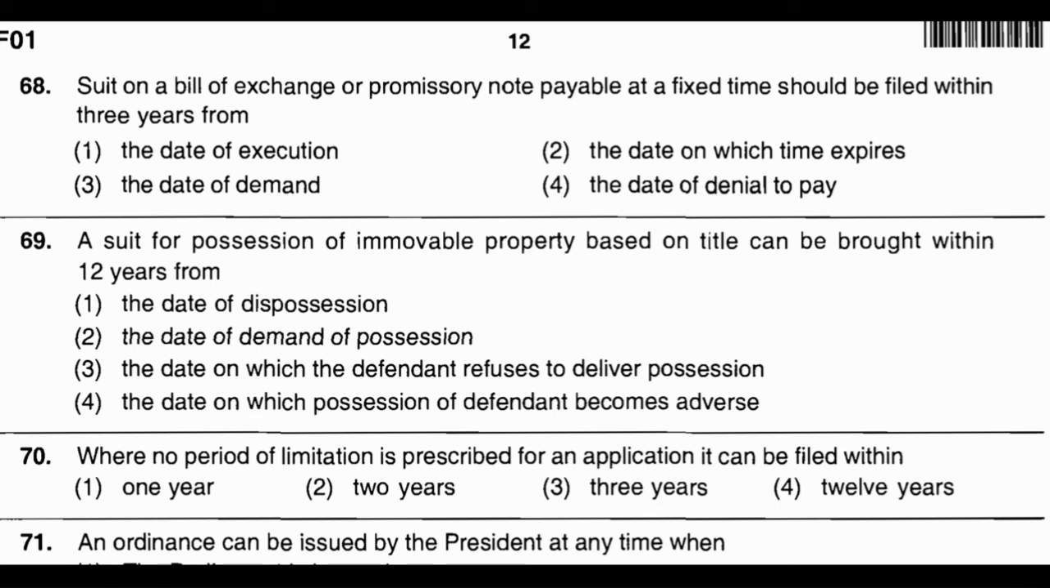Now question number 70. Where no period of limitation is prescribed for an application, it can be filed within: option number 1, 1 year. Option number 2, 2 years. Option number 3, 3 years. And option number 4, 12 years. And the correct answer is option number 3, that is 3 years.